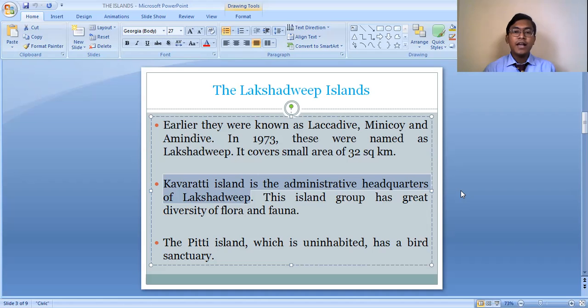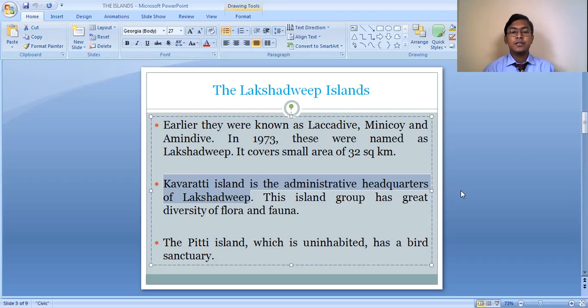In this Lakshadweep Island group, a great diversity of flora and fauna can be found. That means different types of plants and animals can be found in this region. The Pitti Island, which is uninhabited, has a bird sanctuary.